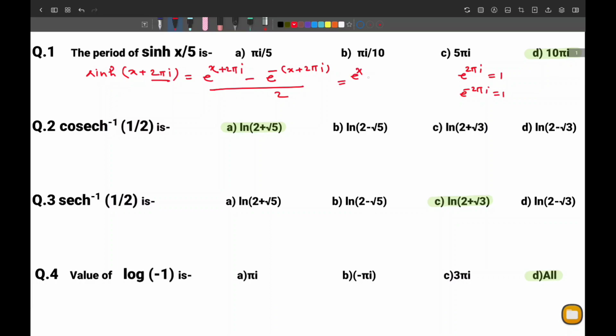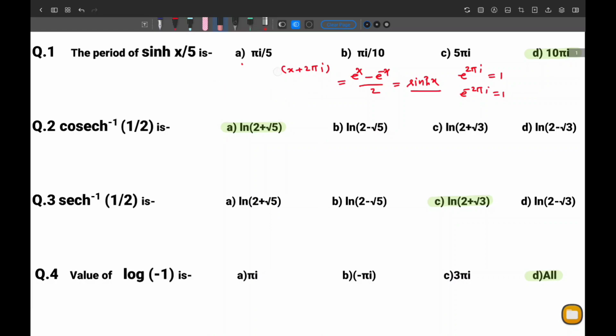So this will lead to e to the power x minus e to the power minus x upon 2, by which we get hyperbolic sin x again. So 2 pi I is the least quantity, which if added to x we get the same result, hyperbolic sin x again. So 2 pi I is known as the period of the hyperbolic sin x.